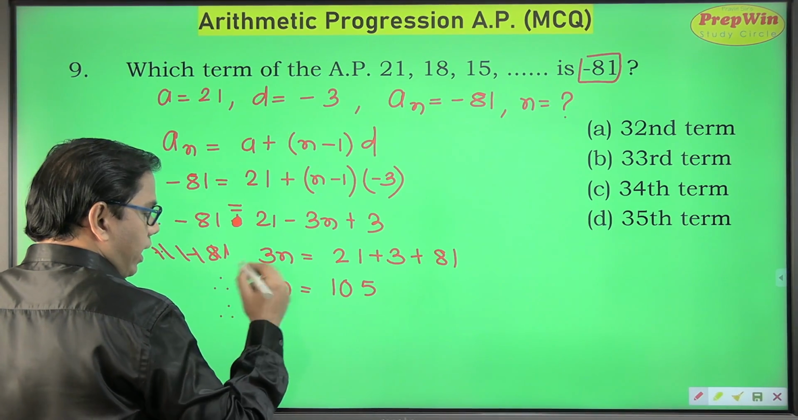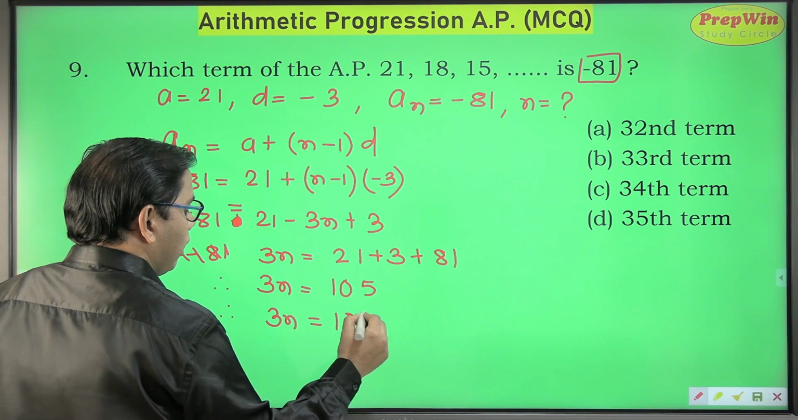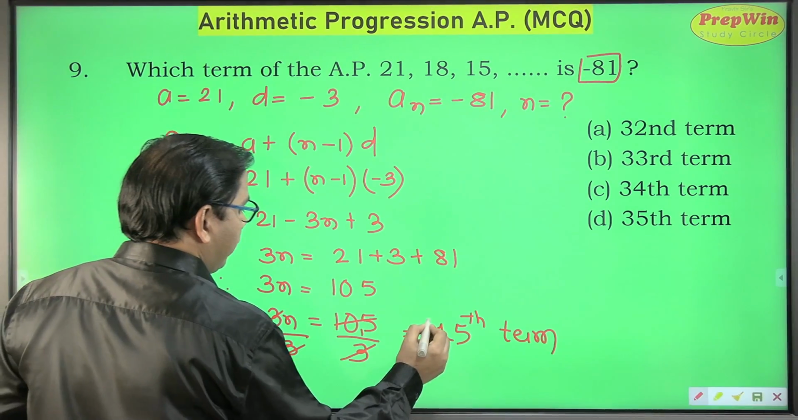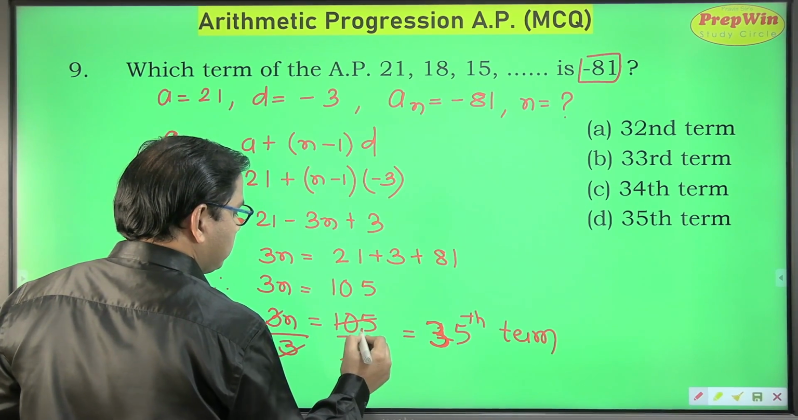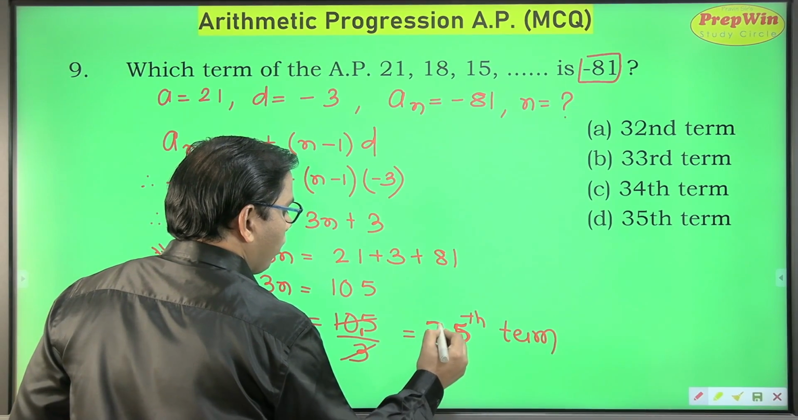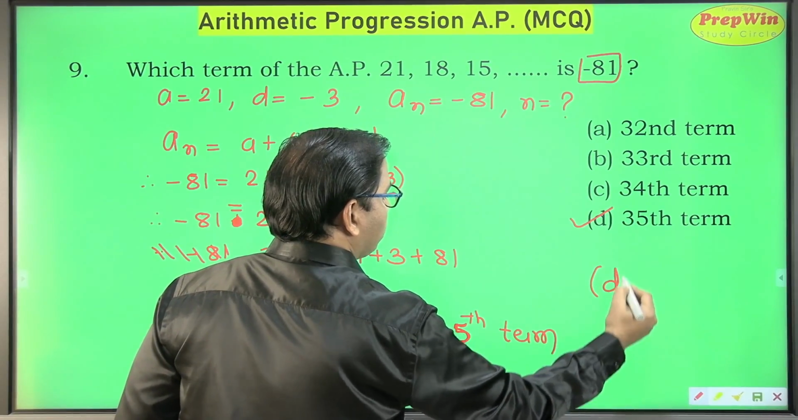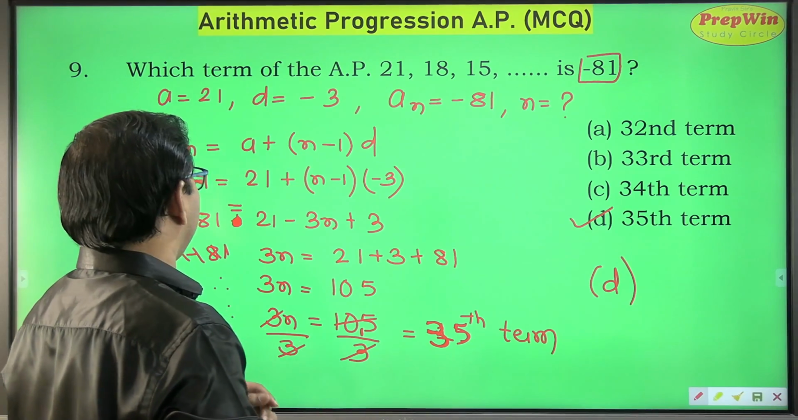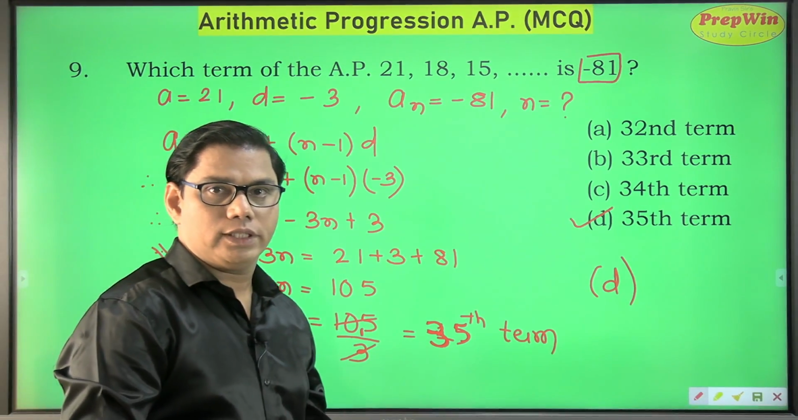305. Yes. Cross check. Be double sure about your answer. 3n is equal to 105. Dividing both sides by 3. 3 into 3 is 9. 3 into 3 is 9. Remainder is 1. 3 into 5 is 15. So my answer is 35th term. So correct option is option D. So this was question number 9, and correct option was option D, 35th term.